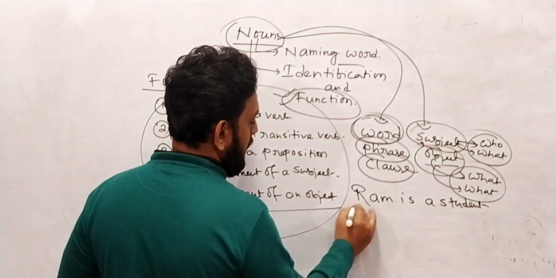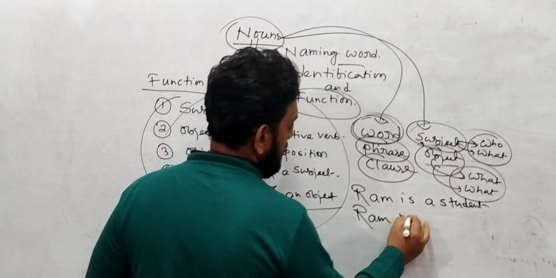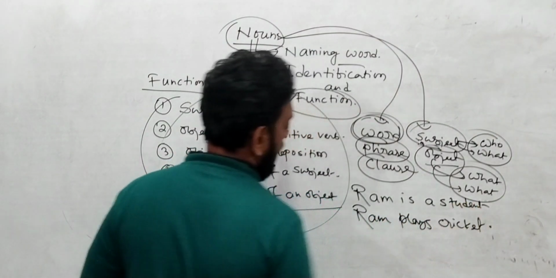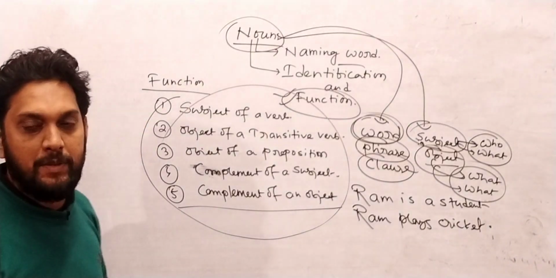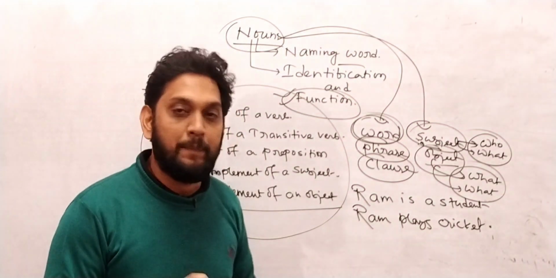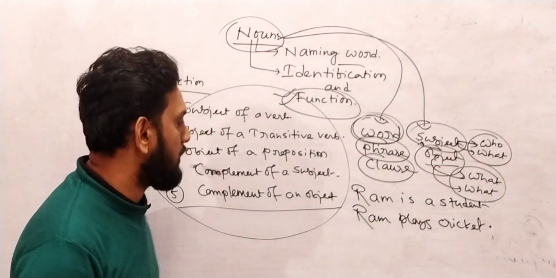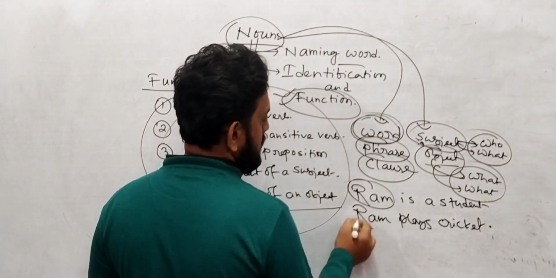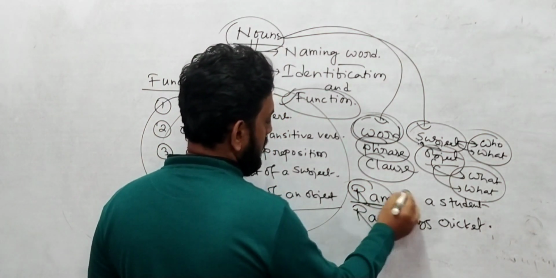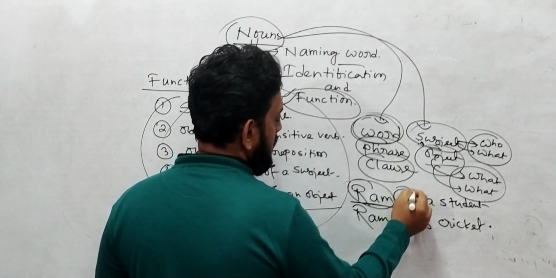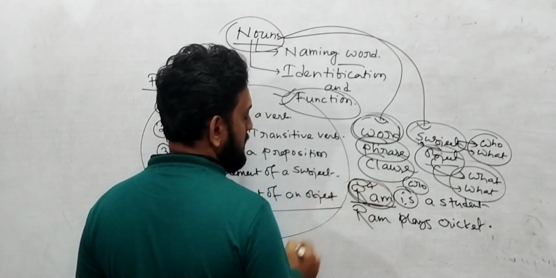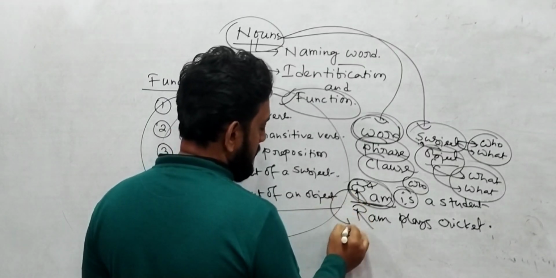Second sentence, write down: Ram plays cricket. I have written two sentences. First one is Ram is a student and second one is Ram plays cricket. Yes or no? Now you see here, Ram is the subject. Who is a student? We ask the question to the verb. Who is a student? We got the answer Ram, and Ram is the subject here, and Ram is a noun.